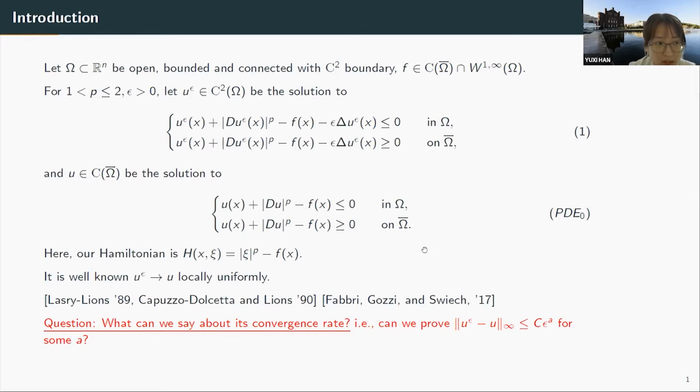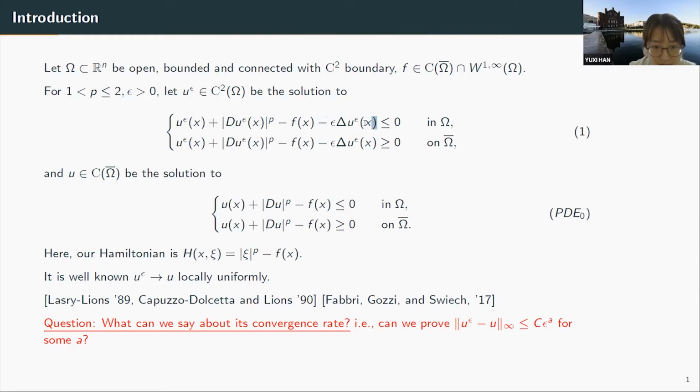We consider Ω to be an open bounded connected domain in R^n with C^2 boundary, and f is a given function which is continuous and Lipschitz. We first look at the second order state constraint problem where our Hamiltonian is the absolute value of the gradient to the p minus f, where p is between 1 and 2. And also we have minus epsilon times the Laplacian term for epsilon greater than 0.